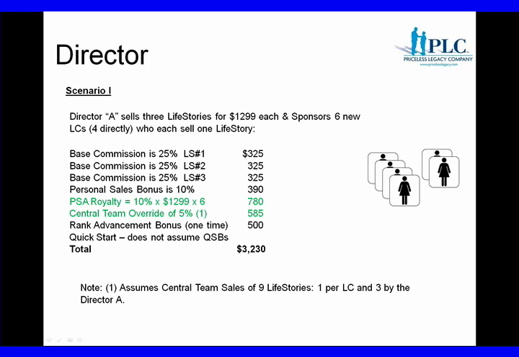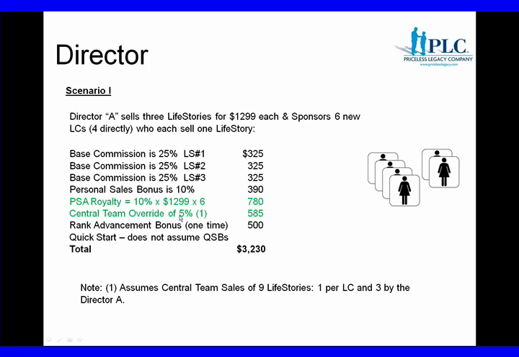So this director would earn $325 3 times for 3 LifeStories, 25% each, and then because there was 3 in a month, that would be a 10% personal sales bonus for $390 more. Of the 6, let's assume they're still qualifying for the personal sponsorship allowance of 10% each on those sales. Remember, it's up to $1,000 each on each legacy consultant, and there are 6 of those, so that's $780.